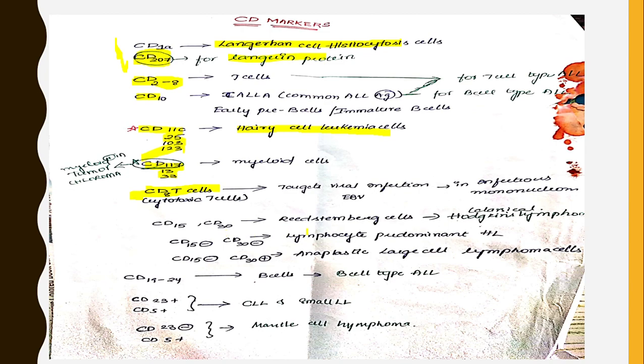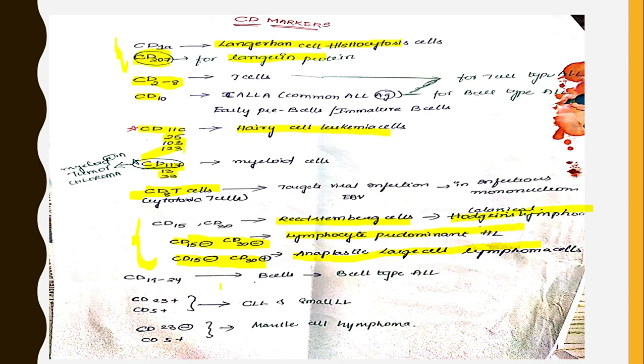CD15 and CD30 are markers for Reed-Sternberg cells seen in Hodgkin's lymphoma. CD15 negative and CD30 negative is seen in lymphocyte predominant Hodgkin's lymphoma. CD15 negative and CD30 positive is seen in anaplastic large cell lymphoma. These are important. Don't confuse between these three.